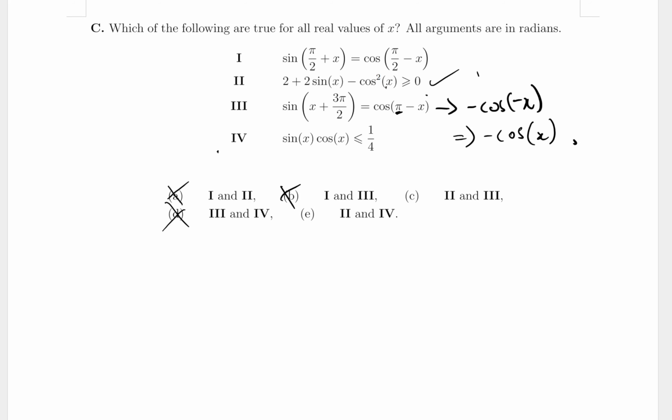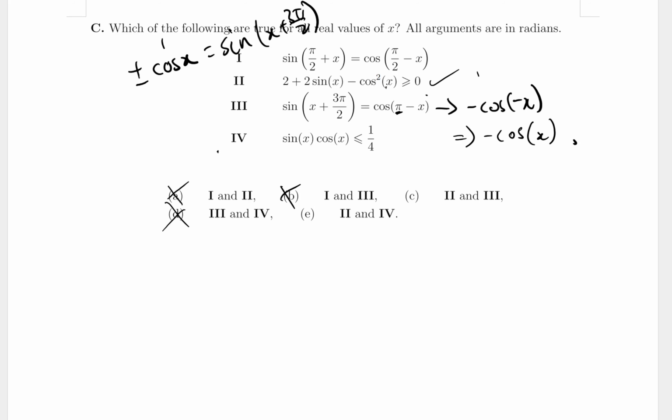Cool. All right, now let's look at the left-hand side instead. So x plus 3 pi over 2. So we know that this has to be some sort of plus or minus cosine x, okay? So now, for me, I know that this has to be true. Well, technically, this is not quite a good equation to write down, okay? It's not as rigorous, but that's the thought in our brains. So what I do is just try a random value of x, right? So for example, let's put x is 0.